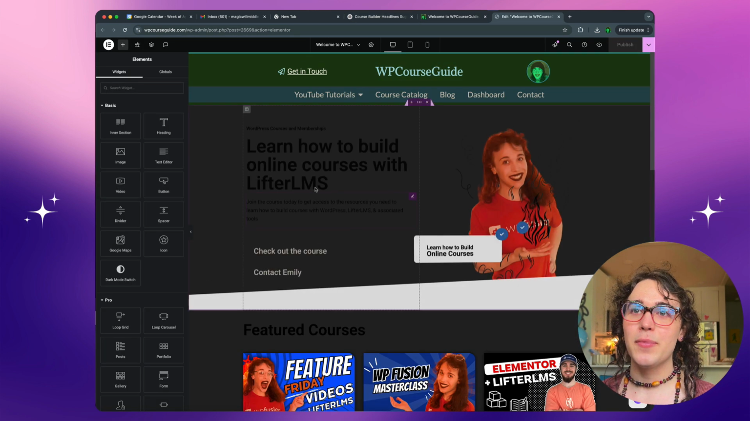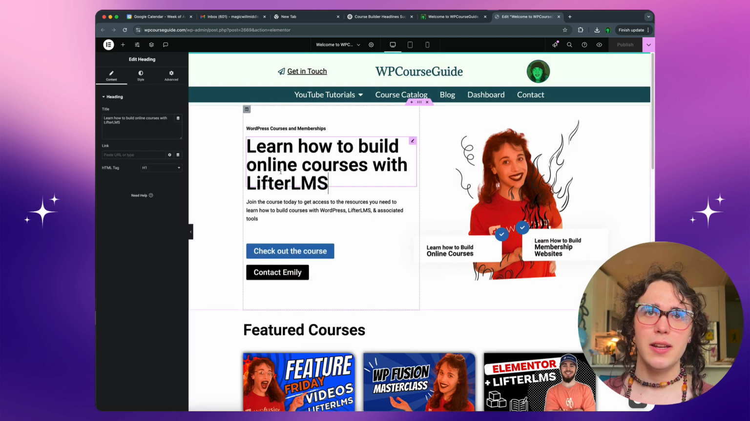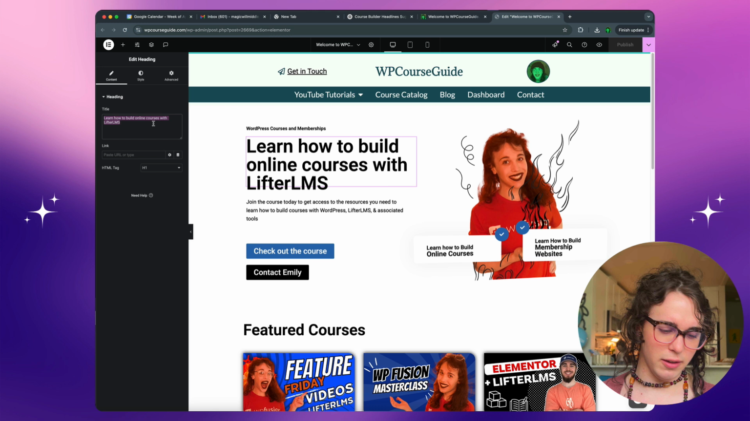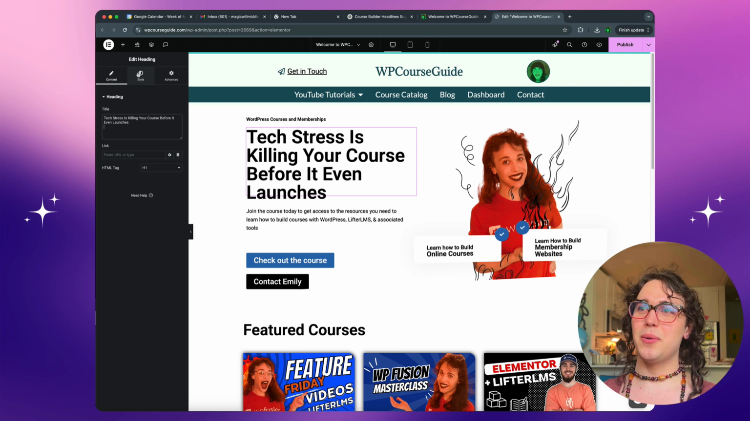Let's move that over here. My Elementor editor looks really weird when I have my dark mode on. It looks good on the front end, but tech stress is killing your course before it even launches. Ooh, man.